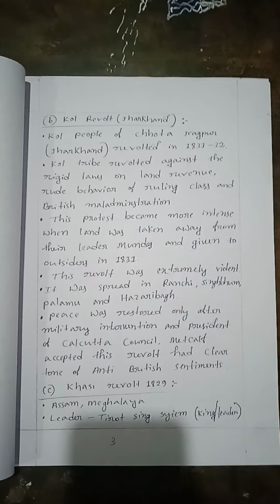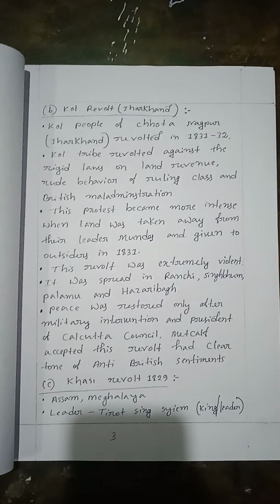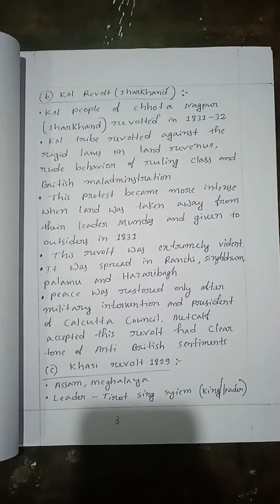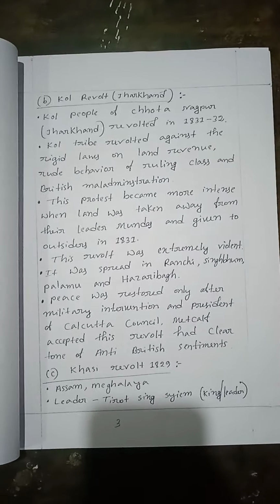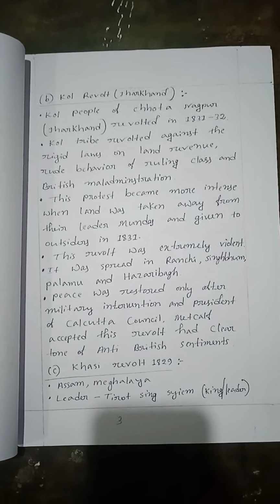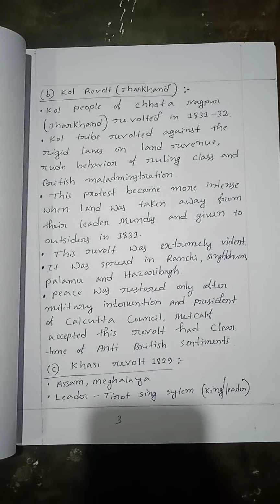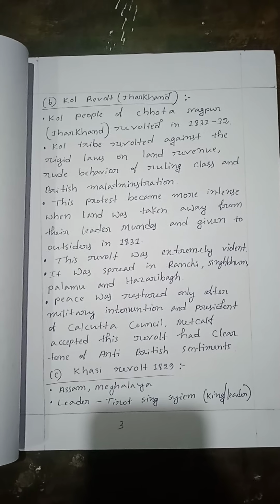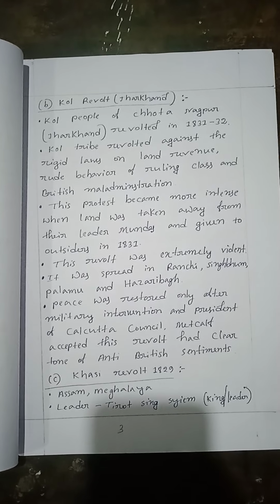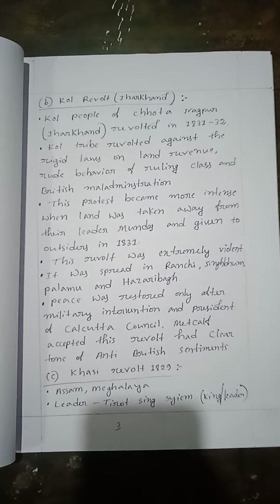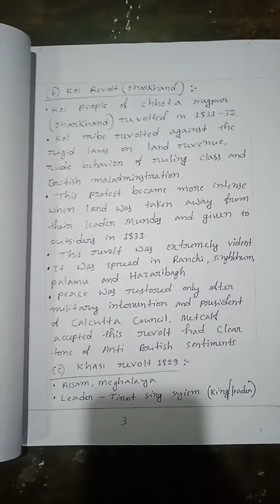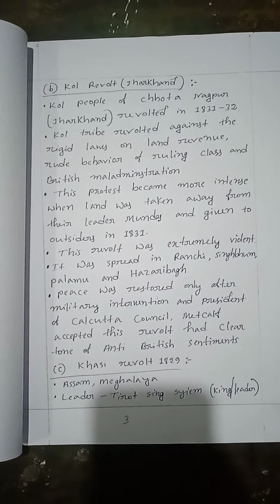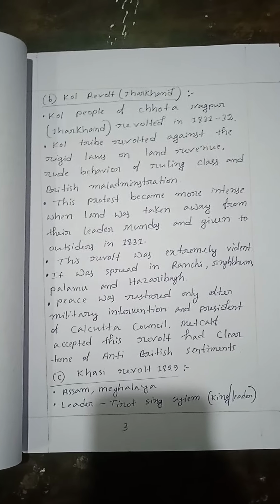Kol revolt, Jharkhand. The Kol people of Chotanagpur, Jharkhand revolted in 1831-32. The Kol tribe revolted against the rigged laws on land revenue, rude behavior of the ruling class, and British maladministration. This protest became more intense when land was taken away from their leaders, the Mundas, and given to outsiders in 1831. This revolt was extremely violent.